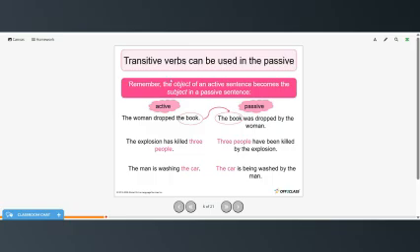So transitive verbs can be used in the passive. Remember that the object of an active sentence becomes the subject in a passive sentence. The woman dropped the book, the book was dropped by the woman. The explosion has killed 3 people, 3 people have been killed by the explosion. The man is washing the car, the car is being washed by the man.